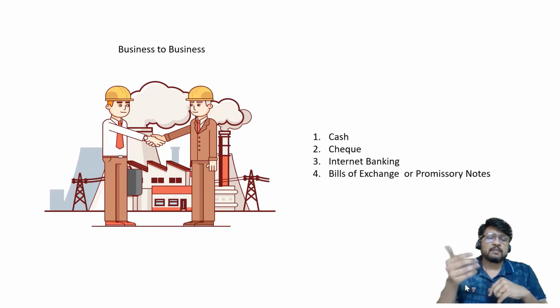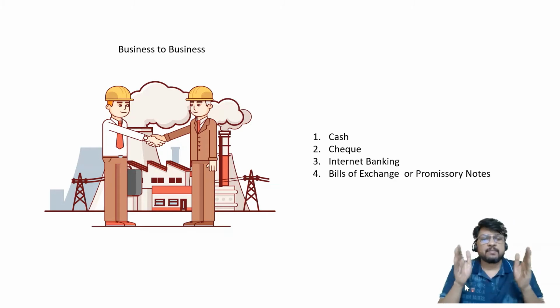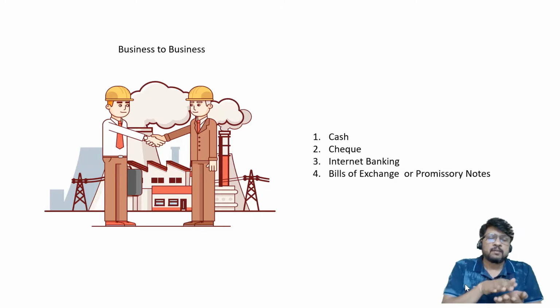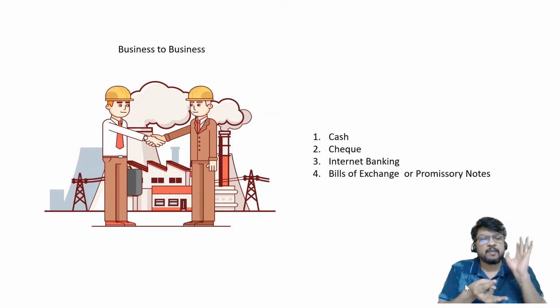How are they different as compared to cash and check? Cash is printed by RBI, signed by the governor of RBI, and the maximum denomination of a currency note as of today in India is 2000 rupees. So if you want to pay 1 lakh rupees, you don't have one single note of 1 lakh rupees. You'll have to count 2000 rupees one time, two time, three time, and so many different bundles of notes. Then you are going to give 1 lakh rupees. So it is printed by RBI, signed by the RBI governor, and the maximum denomination is also determined by RBI.